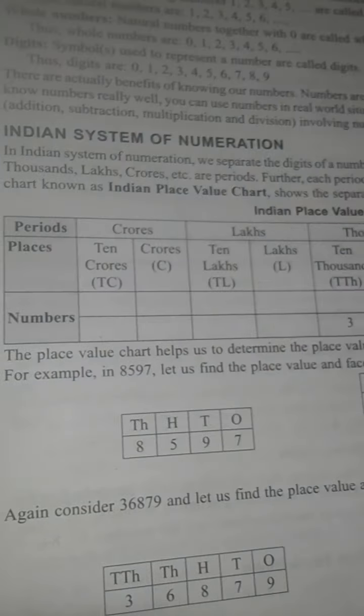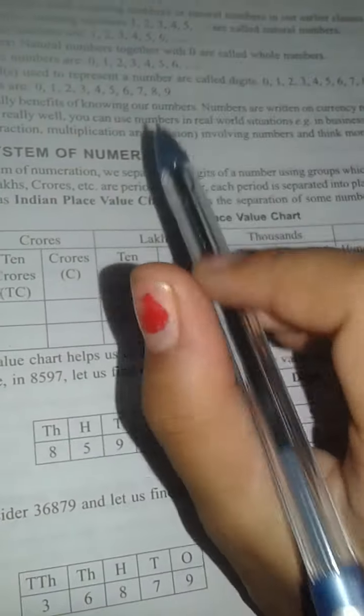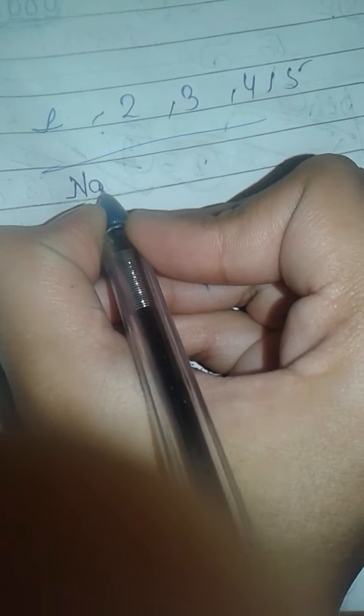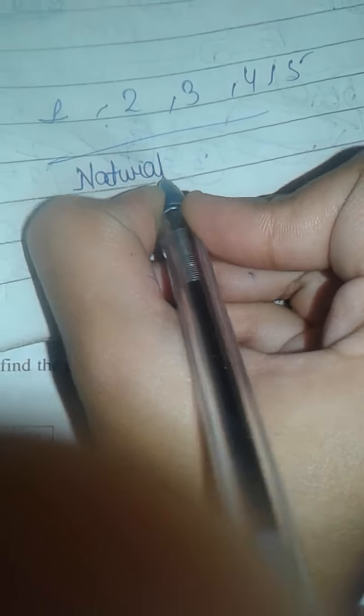Hello friends, today we will start Maths Class 6, Chapter 1, Knowing Our Numbers. In this first, an introduction is given to what is a natural number. Counting numbers are called natural numbers. Example: 1, 2, 3, 4 and 5 are called natural numbers.